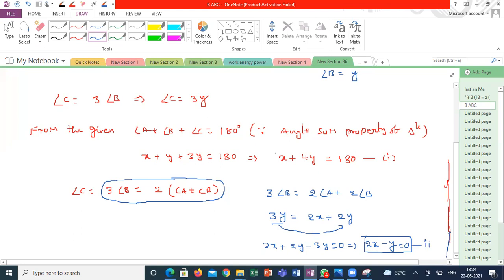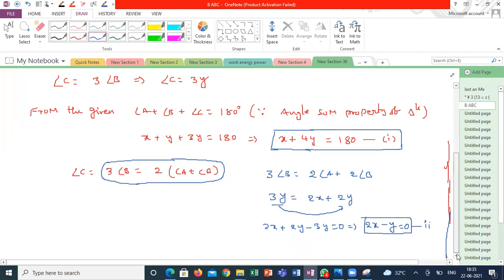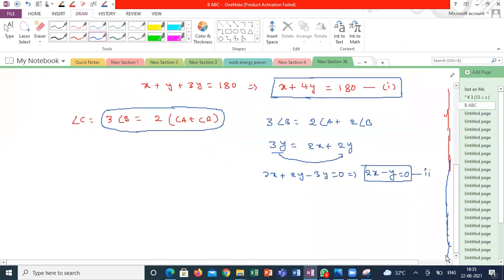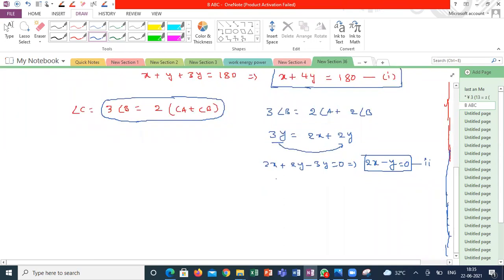And this is my first equation. So now x is angle A, y is angle B. Now we got angle A and angle B in the form of x and y as a pair of linear equations. I have two variables and two equations, so I can solve using any method. You know how to solve a pair of linear equations. I don't want to explain that separately again and again. I think you can do that.